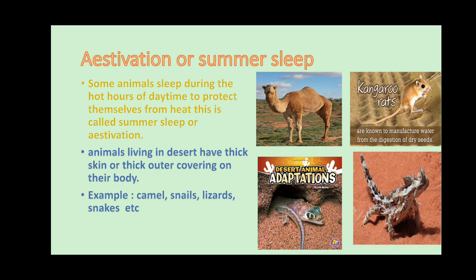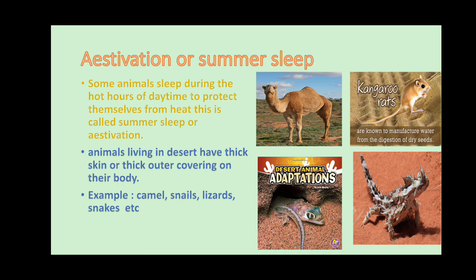Why can they not come out in the sunny time, during the daytime? Their small bodies cannot survive in the hot sun. So at that time, what they do is start sleeping until the sun goes. They will be sleeping. That process is called summer sleep or estivation.